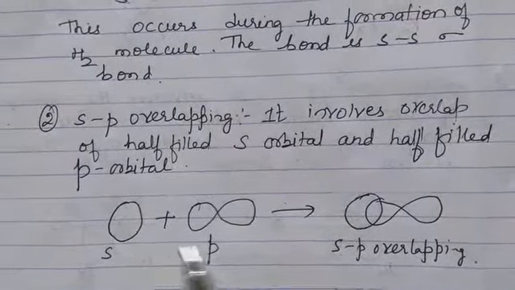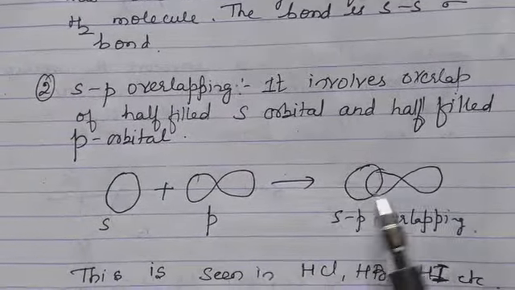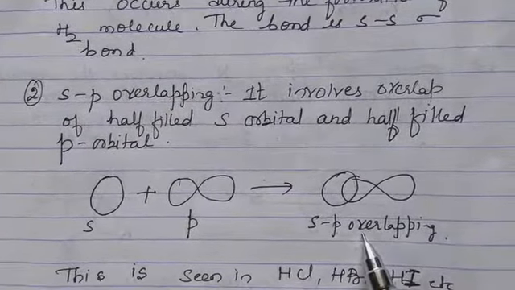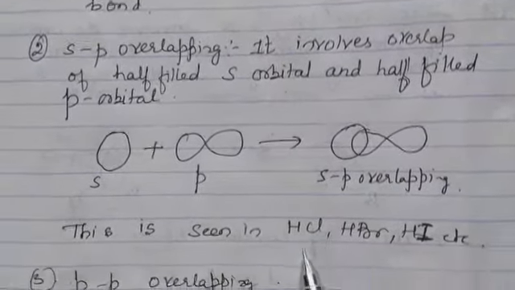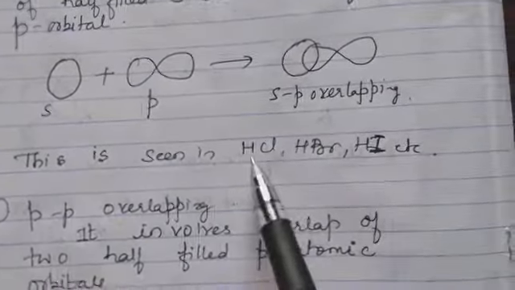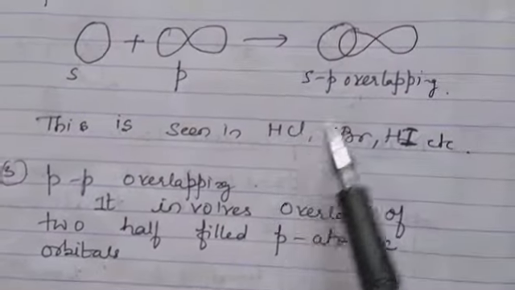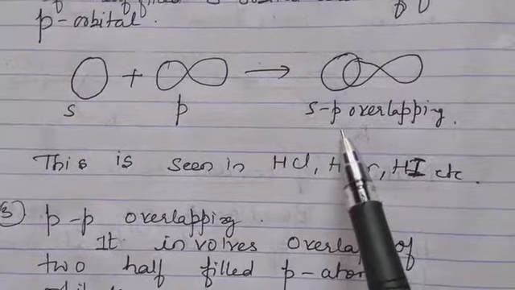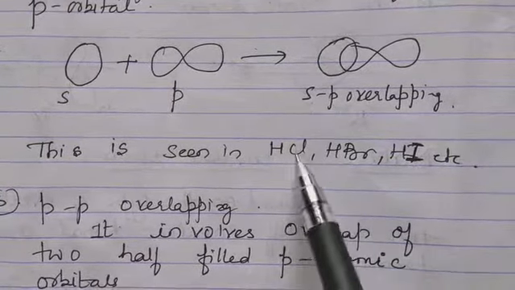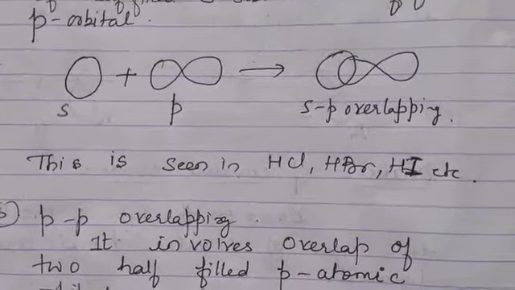So I have an s orbital, I have a p orbital. They have overlapped here and that is called sp sigma bond. This is seen in HCl, HBr and HI: hydrogen has the s orbital, and for chlorine it is the p orbital electron which overlaps. And that is the first bond formed between them. Therefore it is called sp overlapping.